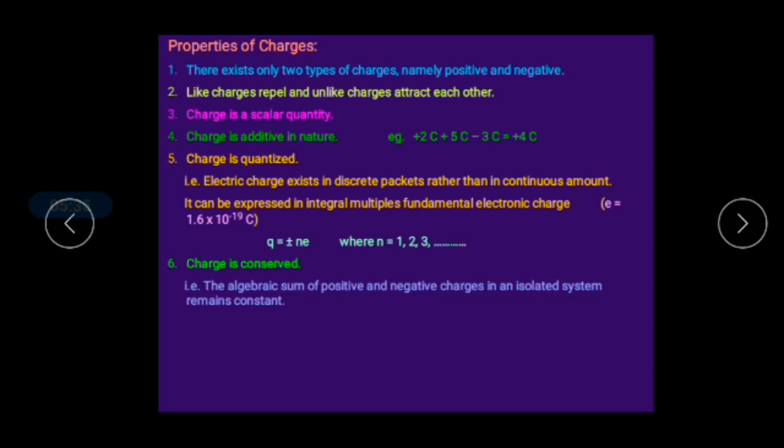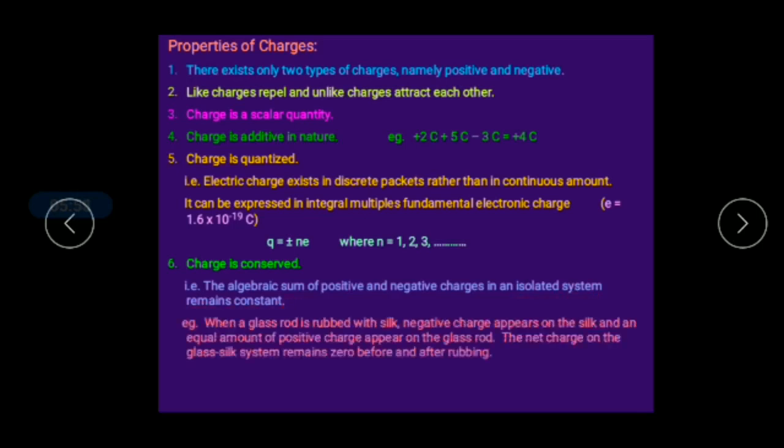Charge can be neither created nor destroyed. It can be transferred from one system to another system, right? So the algebraic sum of the positive and negative charges in an isolated system remains constant.